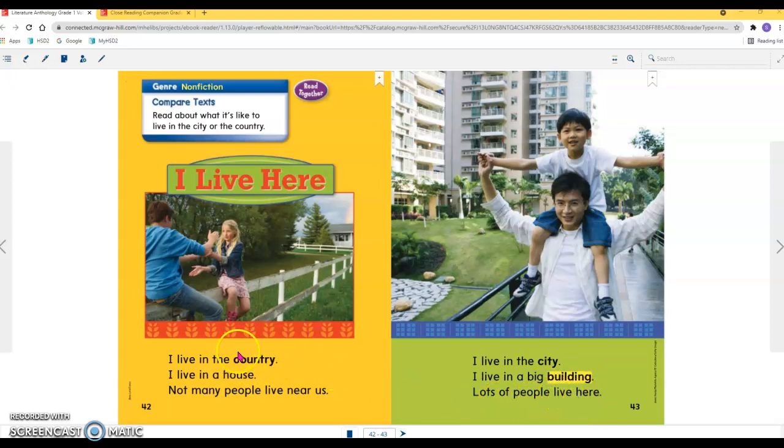So this bolded word country is defined in the text later. So in the country, you live in a house and not very many people live near you. When you live in the city, you live in buildings usually, and lots of people live there. Let's keep reading.